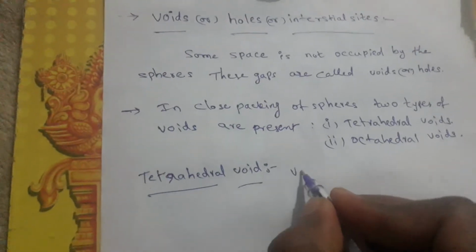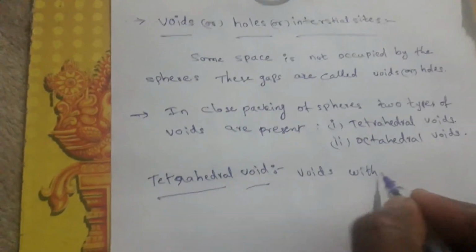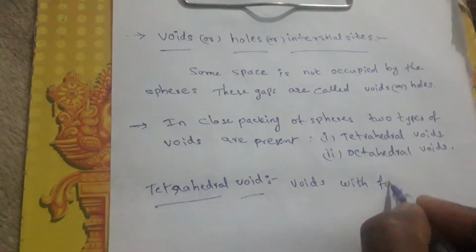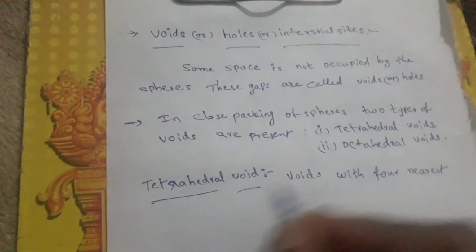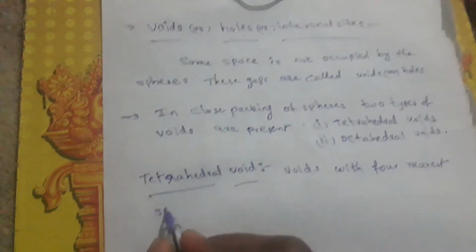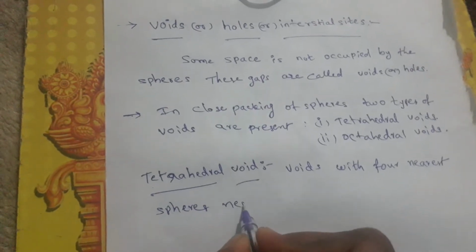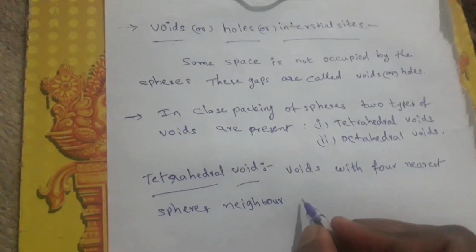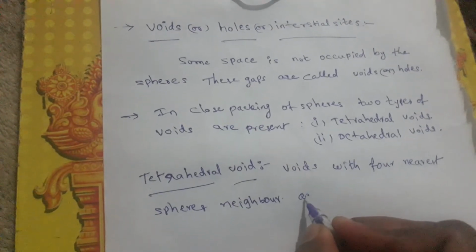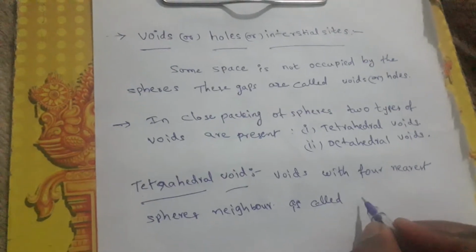A void with four nearest sphere neighbors is called a tetrahedral void.